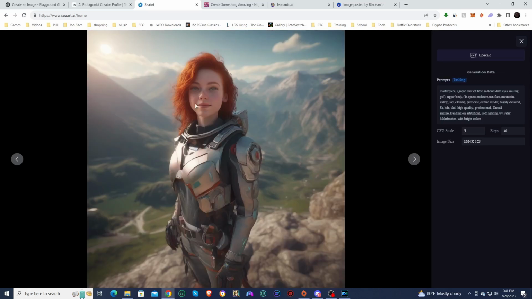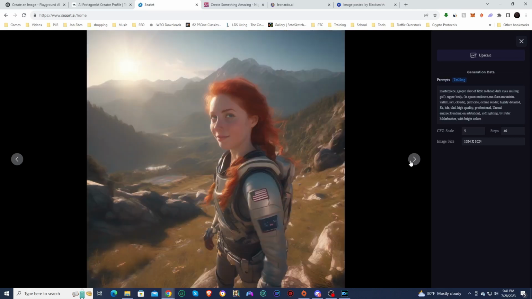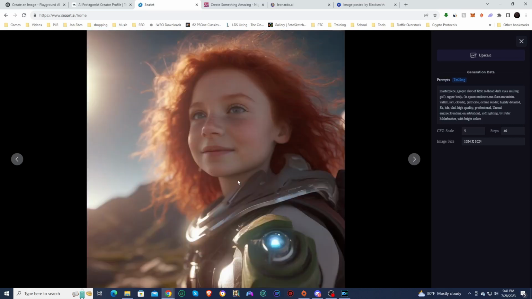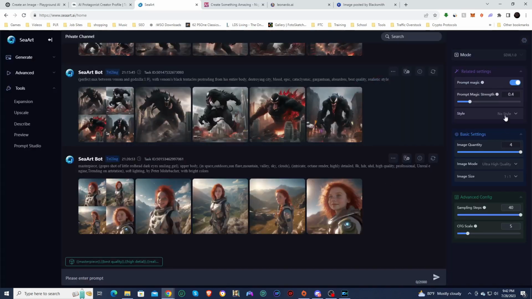This one looks good. I like this one. This looks very, very realistic. And I didn't use a filter, didn't use a style. I just chose to go realistic with these. They look good. So we will use a different style this time. Let's go with fantasy art. Let's see what the fantasy art looks like.